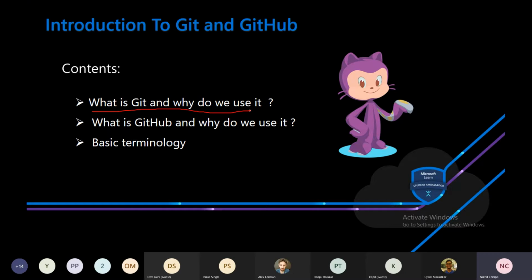First of all, what is Git and why do you use it? Git is a distributed